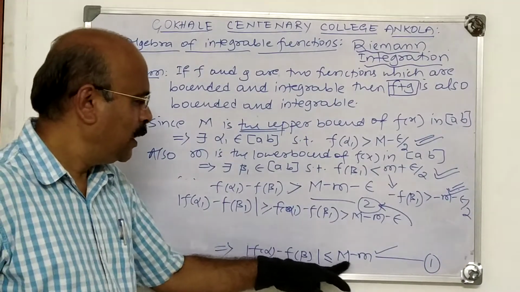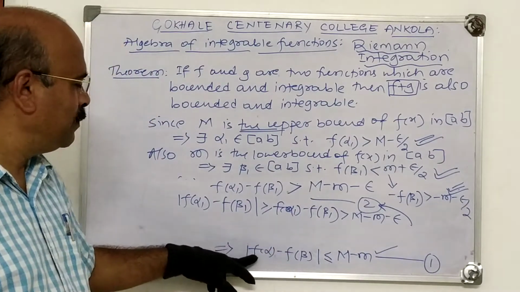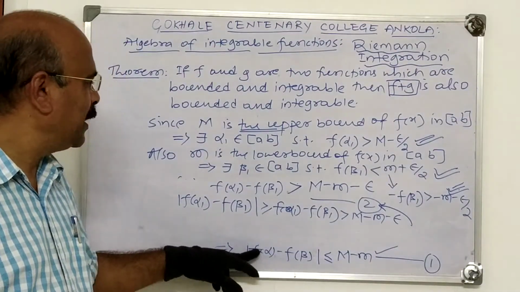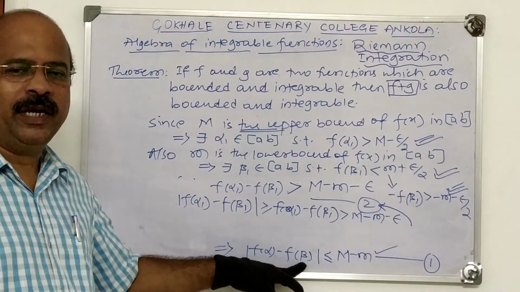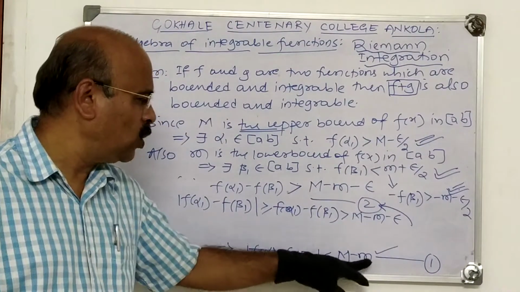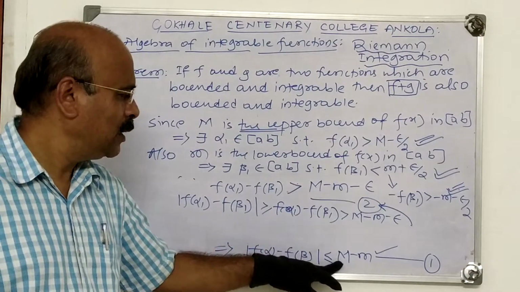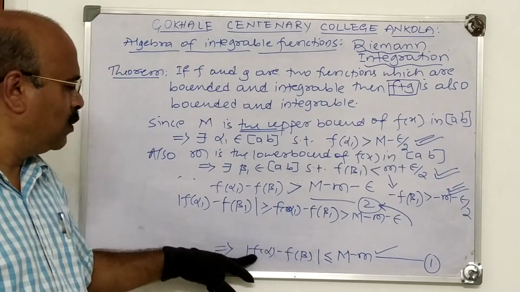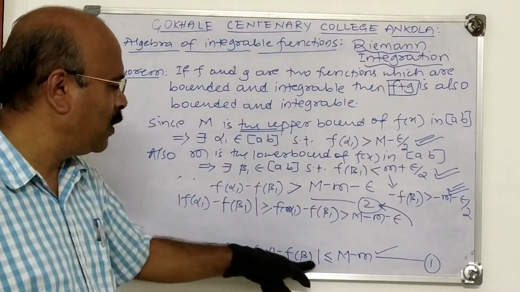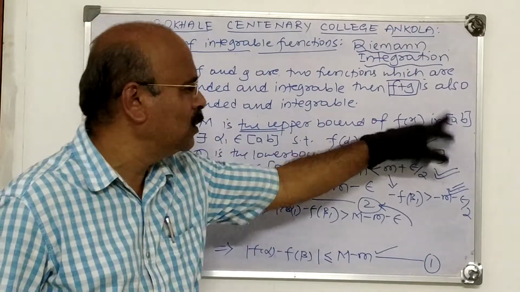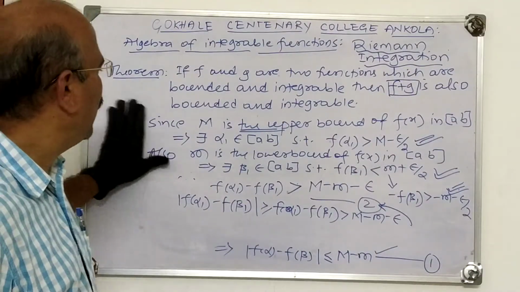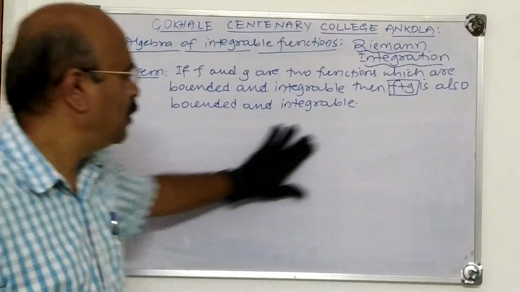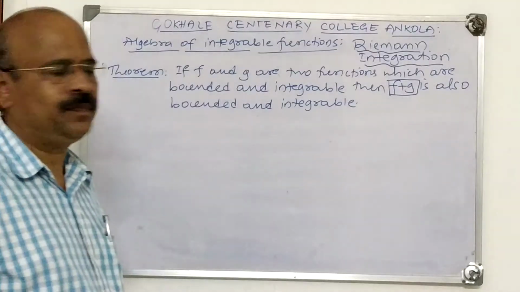Now, what do 1 and 2 give? 1 and 2 give M minus m, it is the supremum, least upper bound, of the set of numbers mod f of alpha minus f of beta. Therefore, M minus m means the oscillation of f(x), that is a bounded function in a closed interval, is the supremum of the set mod f of alpha minus f of beta, where alpha, beta belong to [a,b]. This is the theorem, and we use this lemma to prove the algebra of integrable functions.